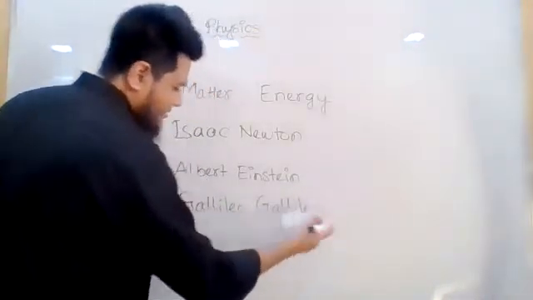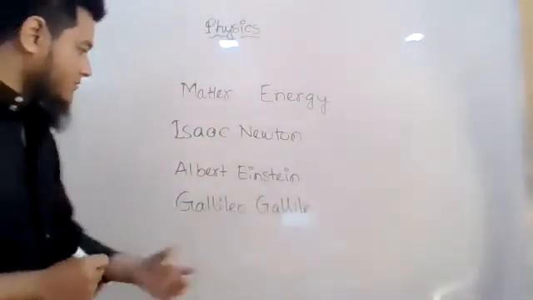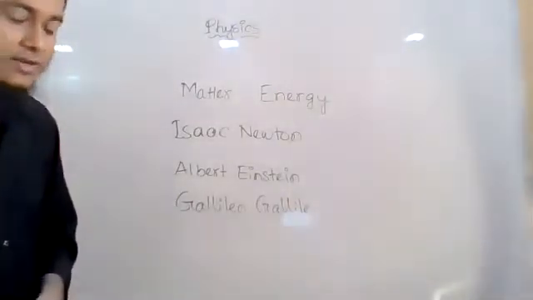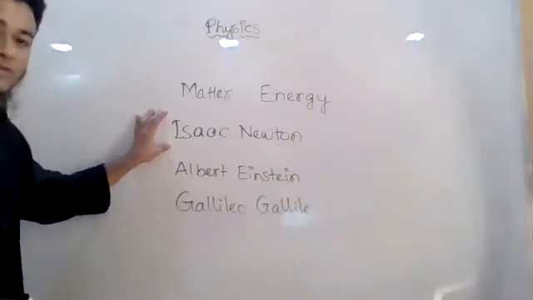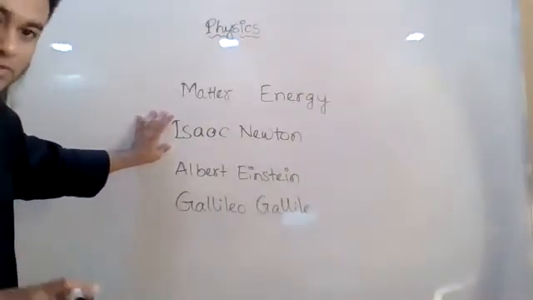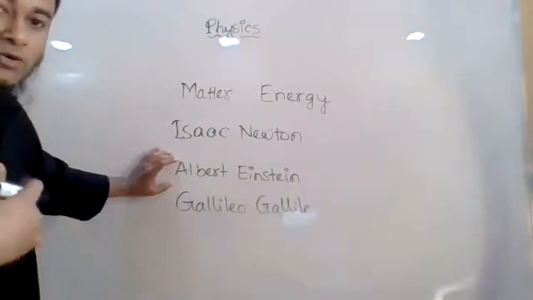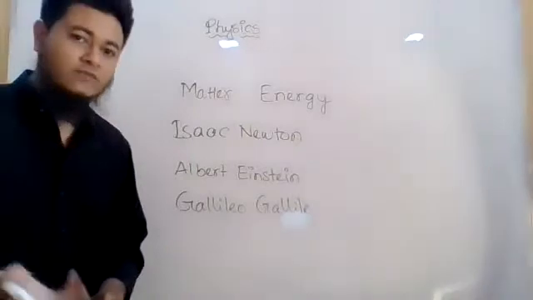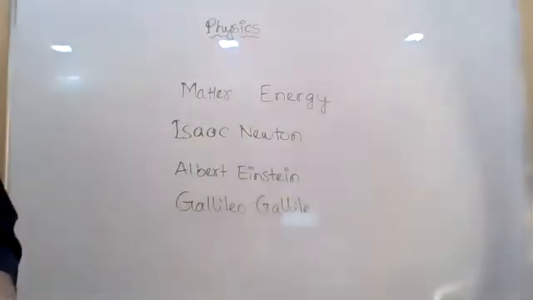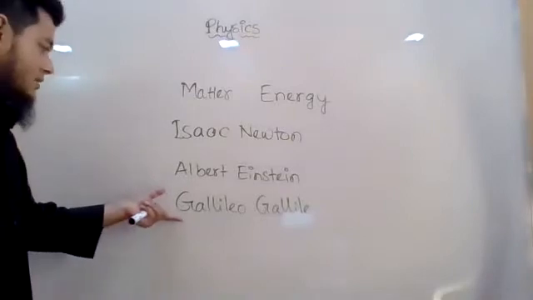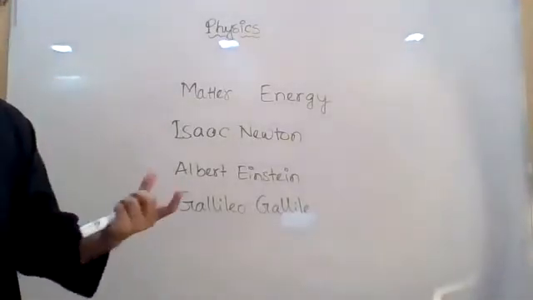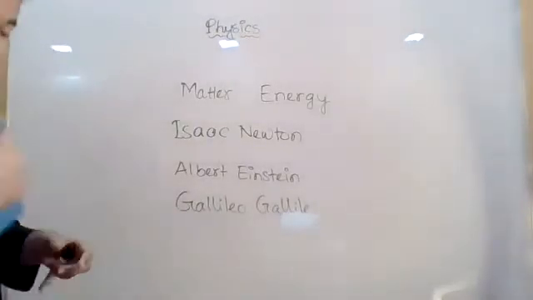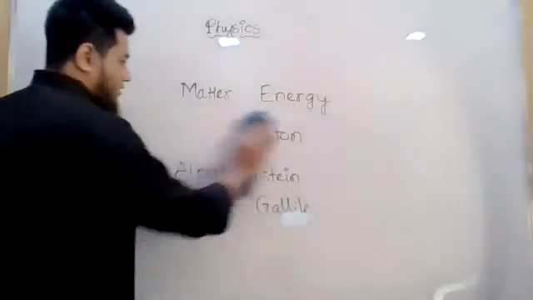The spelling might be wrong, but you get the idea, right? So Isaac Newton is the first physicist and called the father of physics, and Albert Einstein is called the father of modern physics because he introduced some new theories like the theory of relativity. You might have heard about this. And Galileo Galilei observed the movement of the bodies that are in space, so that is why he is called the father of observational physics.